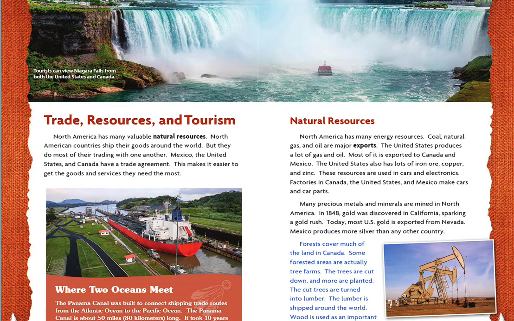Forests cover much of the land in Canada. Some forested areas are actually tree farms. The trees are cut down and more are planted. The cut trees are turned into lumber. The lumber is shipped around the world. Wood is used as an important building material. Oil pumps in North Dakota.